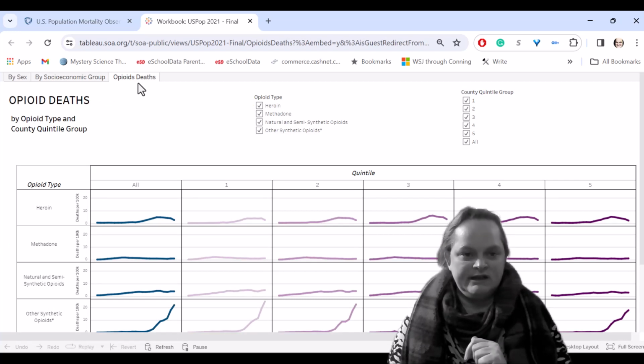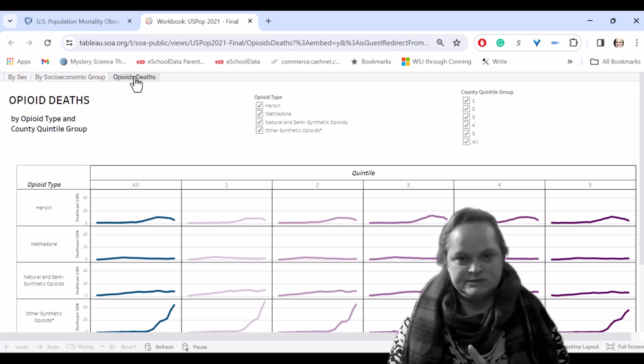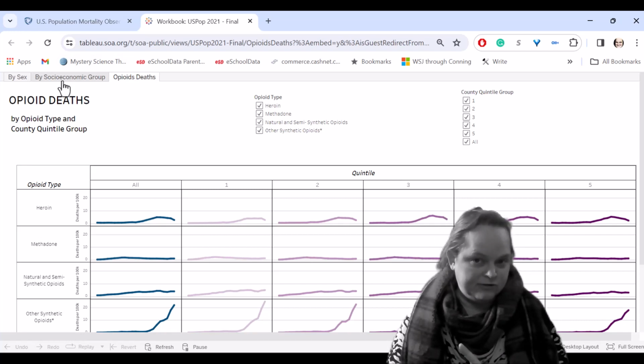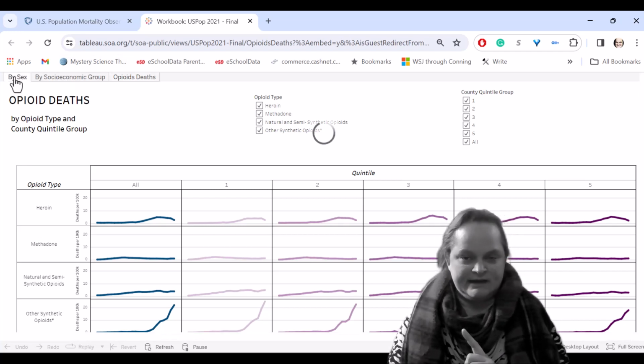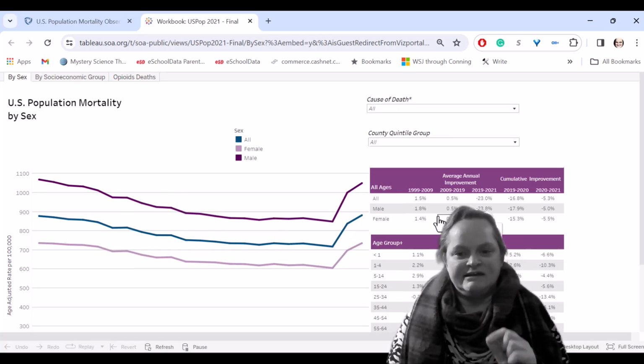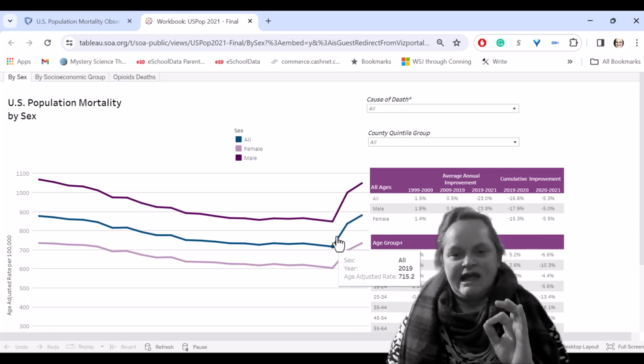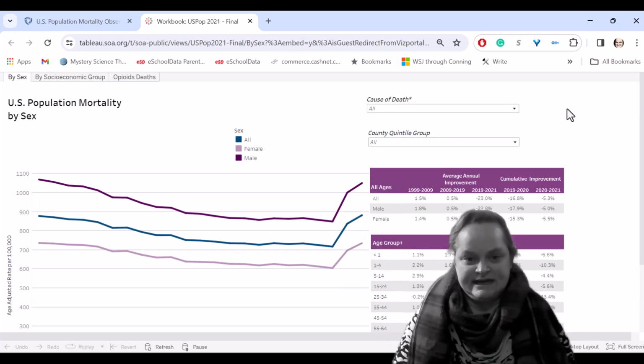And opioids deaths is the third tab. I want to keep this video short, so I'm not actually going to explain socioeconomic group today. I'm just going to go back to the first tab, by sex, and explain what you see on this tab and the functionality you can get.